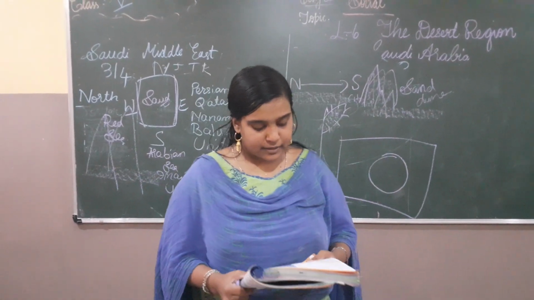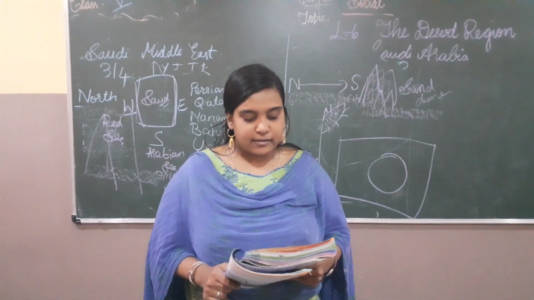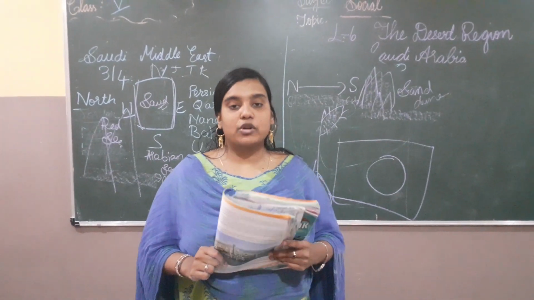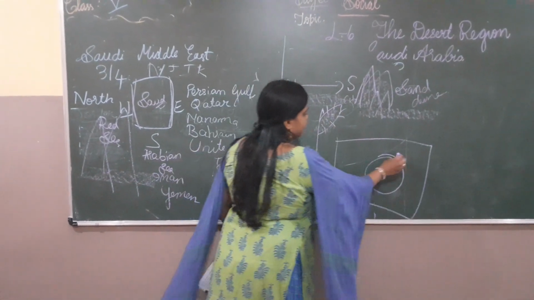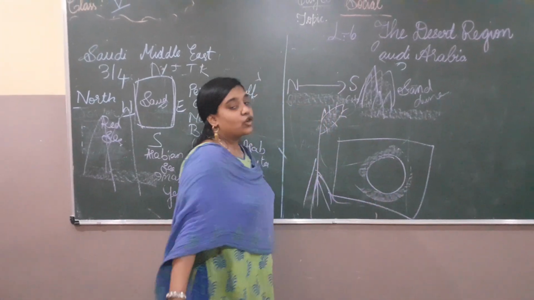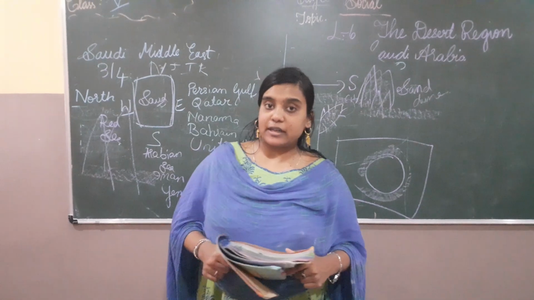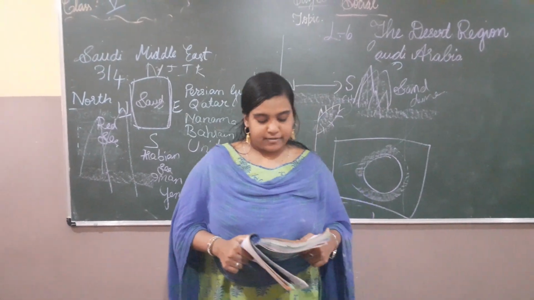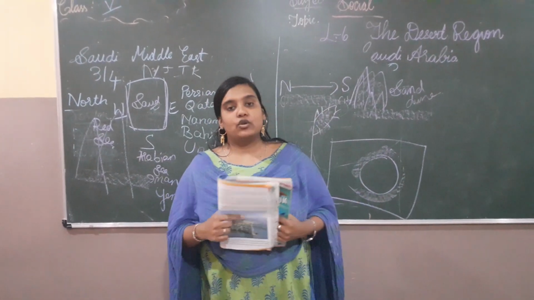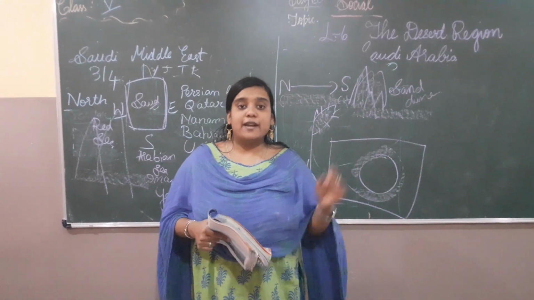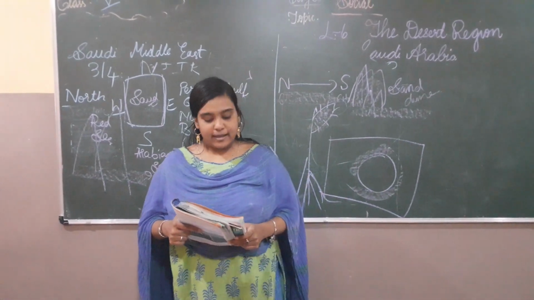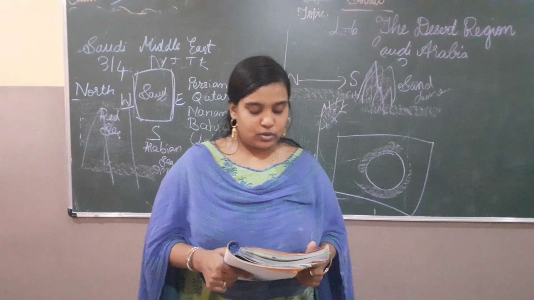Okay, and these are the only places where there is water and fertility. Near these places only you find fertile land where crops are grown. Date palms, for example, are the important vegetation near the oasis. Dates, like khajur, are grown over there. Wheat and barley are grown here.